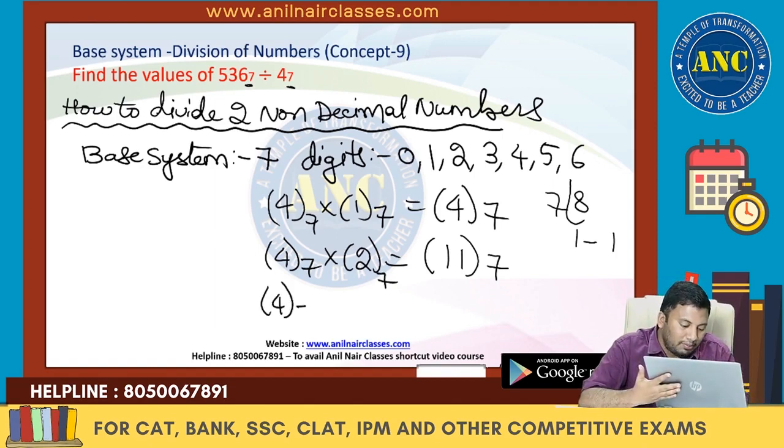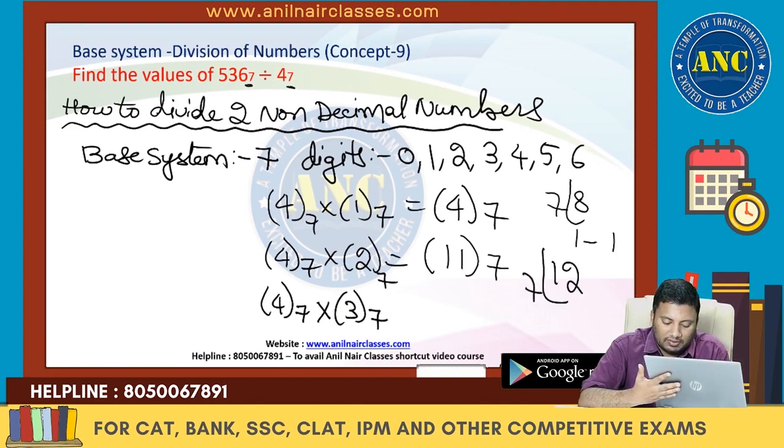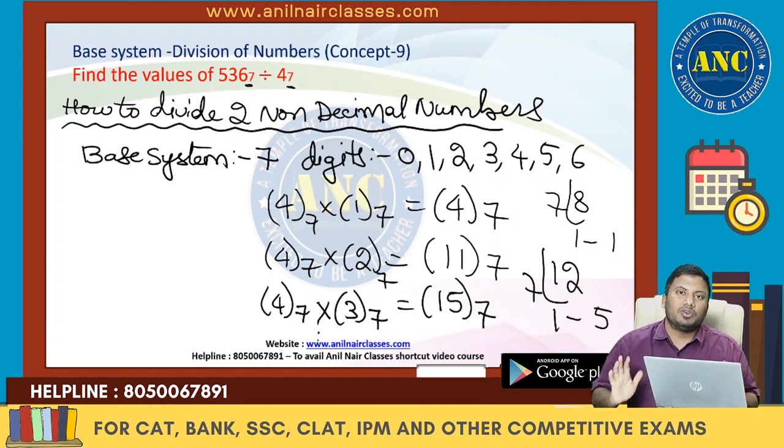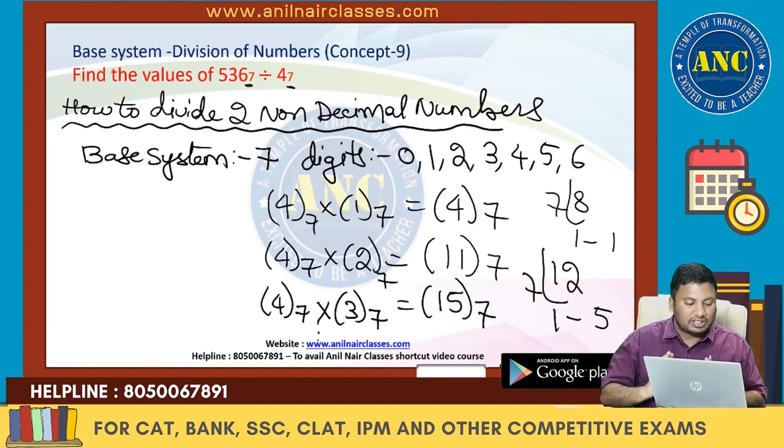Similarly, 4 into 3 in base system 7 is 12. 12 in base system 7 is 7 ones are 7, remainder 5. So this is 1 5 in base system 7, and it continues. The only difference is that in the decimal system 4 twos are 8, but in base system 7 the digits we will use are only from 0 to 6. So convert it into base system 7.